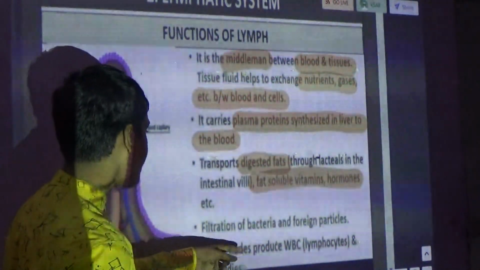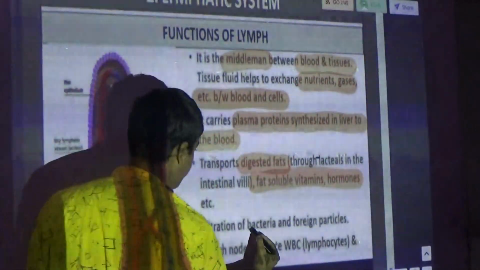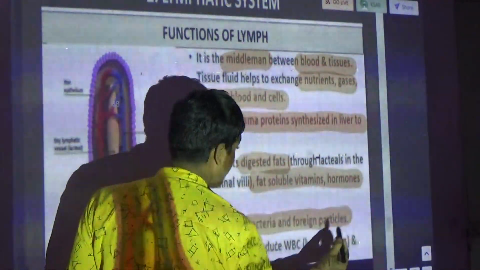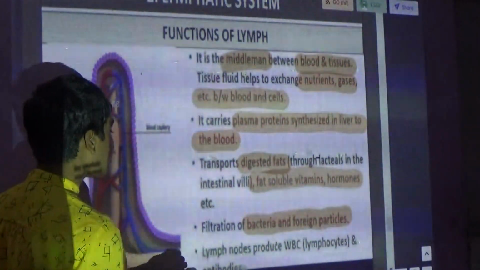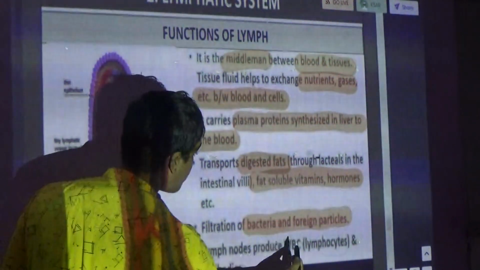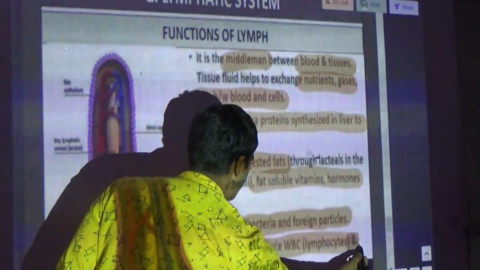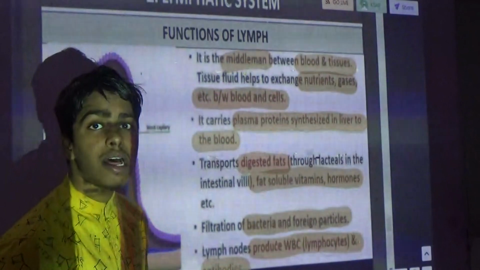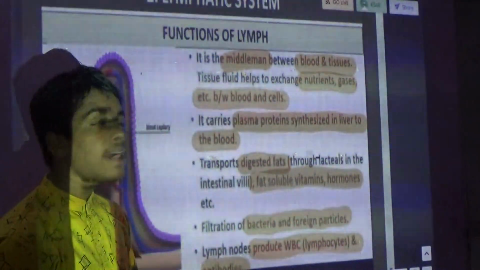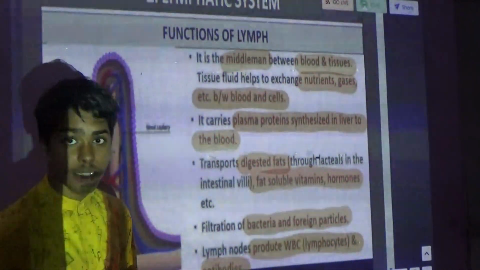Now, filtration of bacteria and foreign products. If there are foreign bad particles and bacteria, it will filter them. Lymph nodes produce WBC and antibodies. So it will produce WBC as well as antibodies.